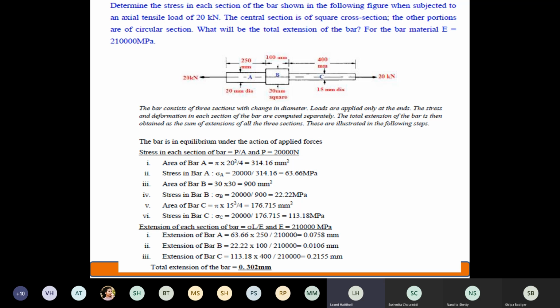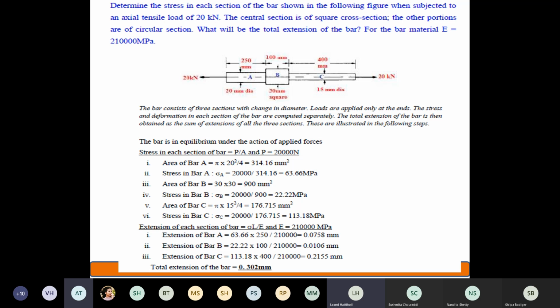Can anyone tell me what the calculation has been made here? Or you can use, instead of this, okay? See, I had given you one formula. Whenever for a uniform bar, I had told you to remember one formula. What is that formula? Can anyone tell me?